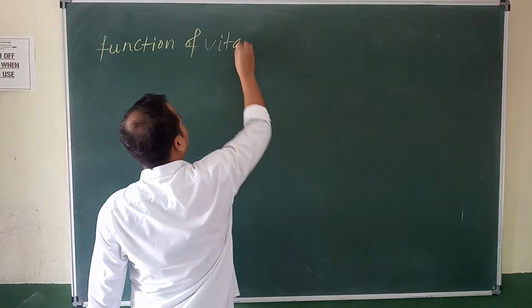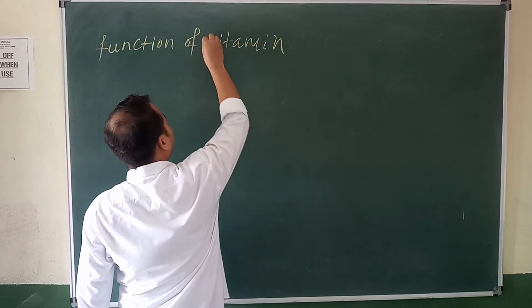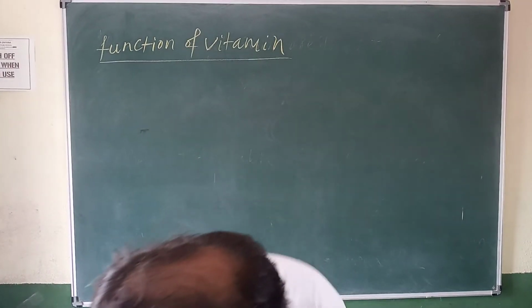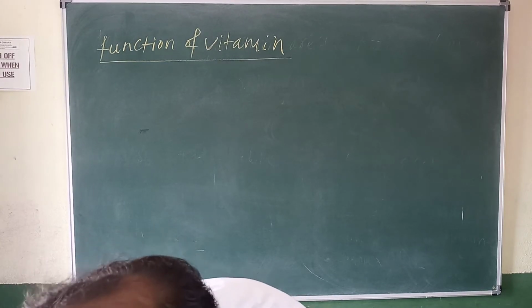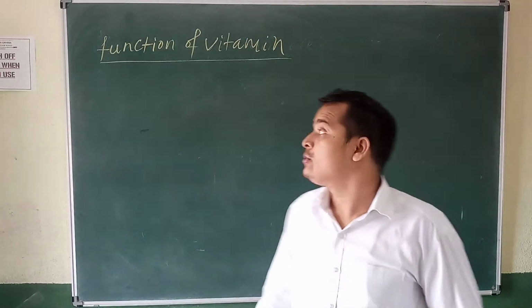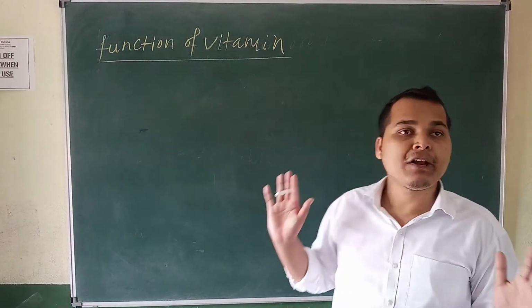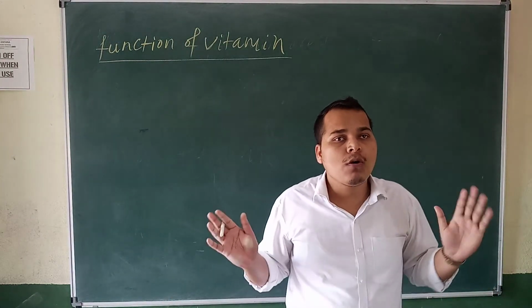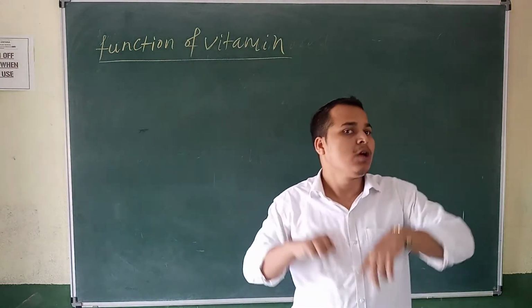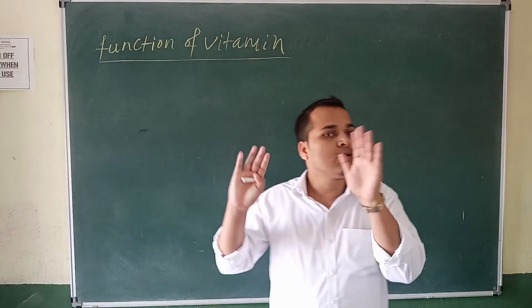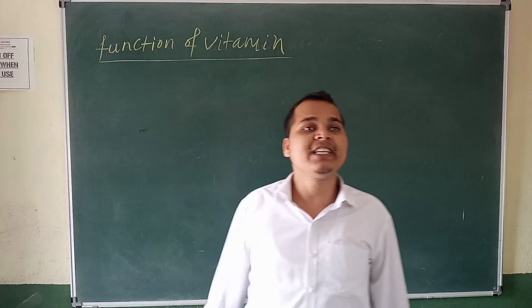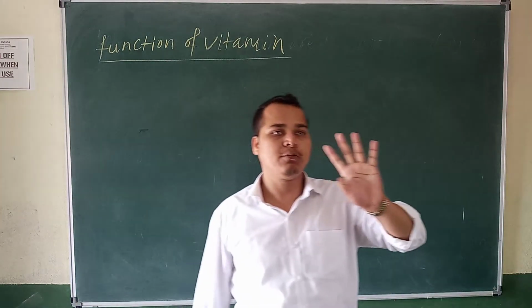Okay. Function of a vitamin. So tell me what are the functions of a vitamin. Vitamins are nutrients in our food. Vitamins are divided into two types: water soluble and fat soluble. Water soluble has two types: B complex and vitamin C. The fat soluble ones are A, E, K, D. So there are four types of vitamin.